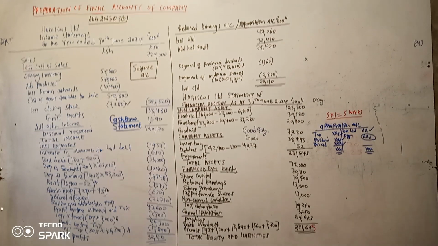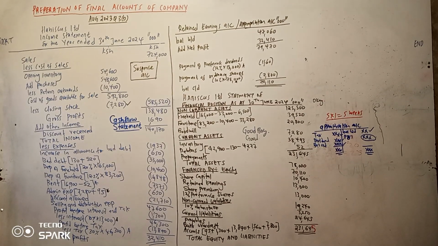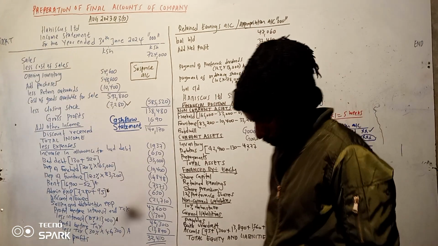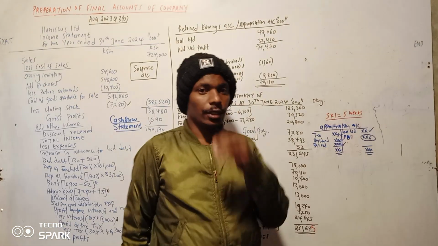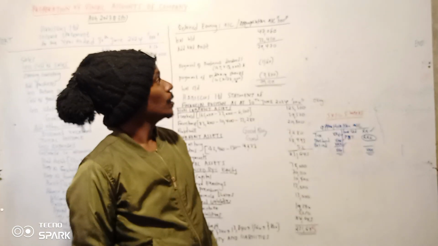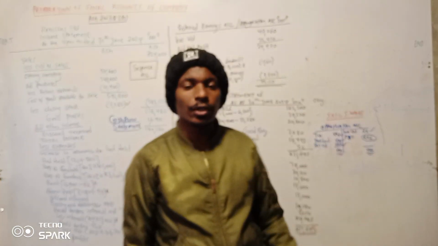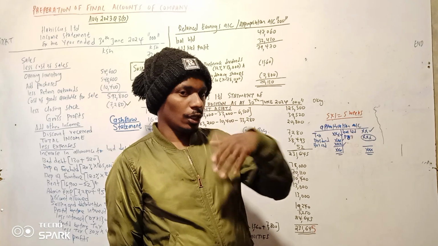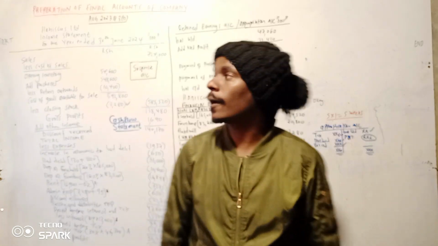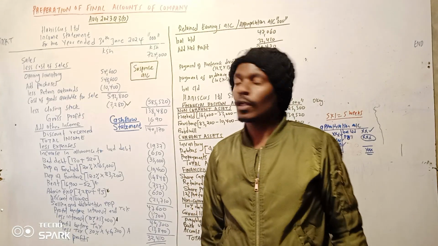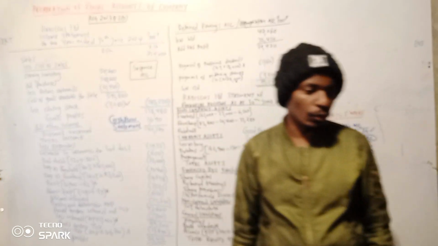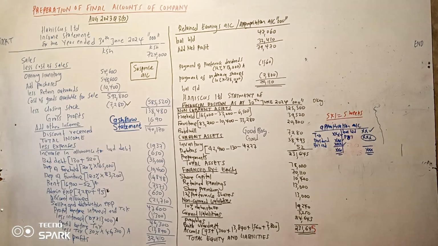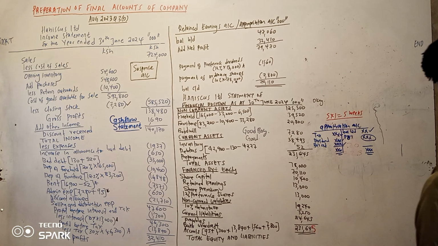So let us continue with our preparation of the final account of the company. We did one question in our previous class. Today we're going to add at least two questions so that we see how different questions can be tested. Today we are going to do the question for April 2023, question number 4.